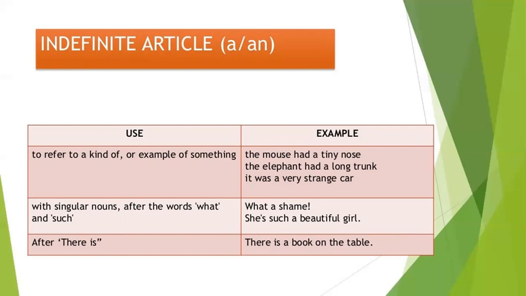Second, with a singular noun after the words what and such. What a shame! She is such a beautiful girl. Third, after there is: there is a book on the table. It means we use a and an. Here are some examples. We use a or an to refer to a kind of or example of something. And second, with singular nouns after the words what and such, we use a or an. After there is, also we use a or an.